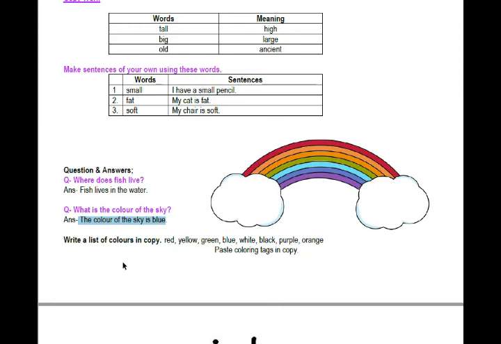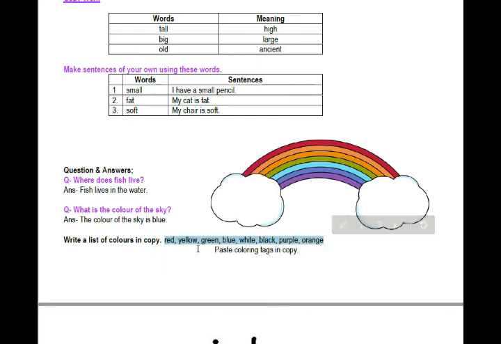Now one more question, you have to write it in your copy. Write a list of colors. The first color is red, yellow, green, blue, white, black, purple and orange.